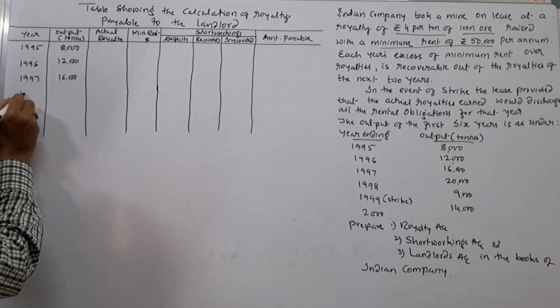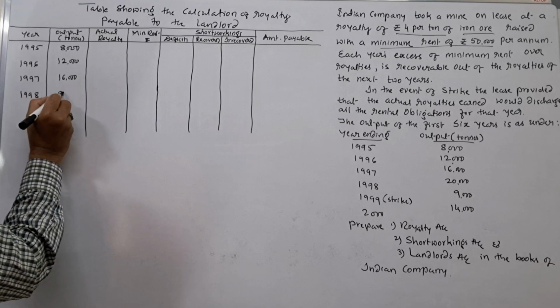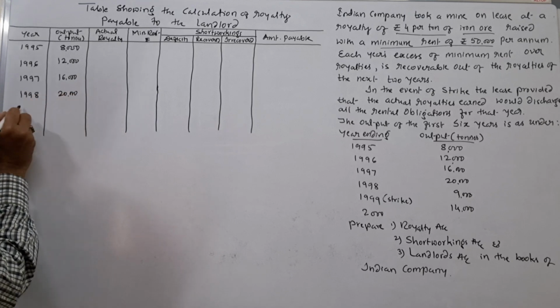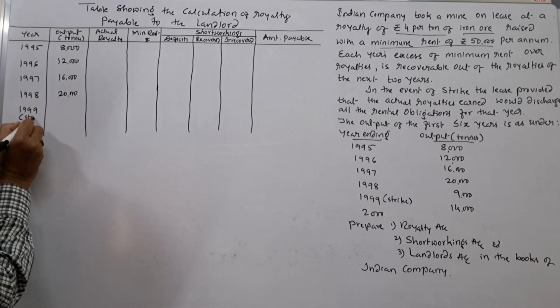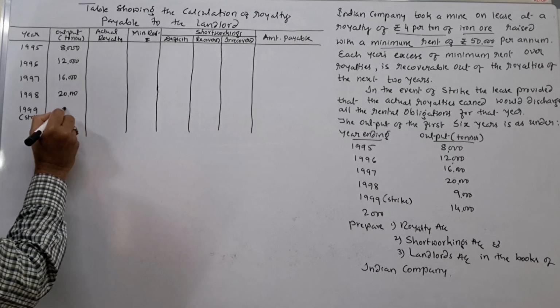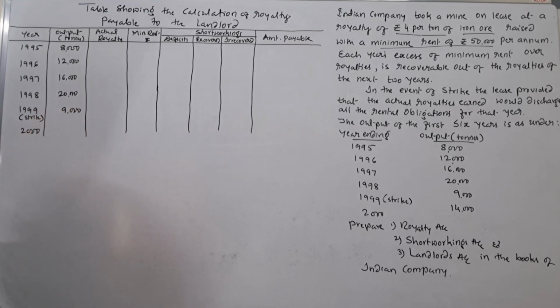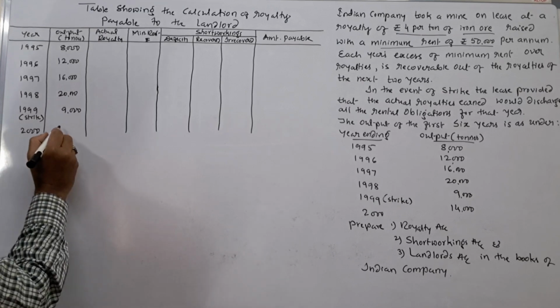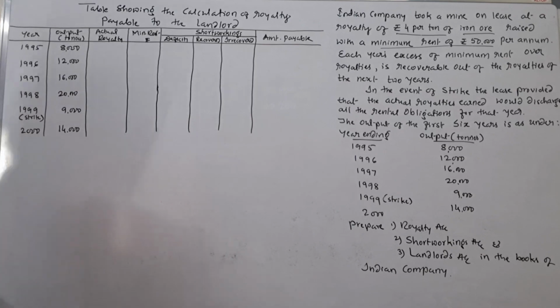Next one is 1998, 20,000 tons. 1999, I write here strike, 9,000 tons. And 2000, 14,000 tons. This is the output.